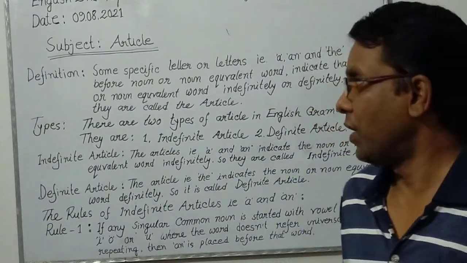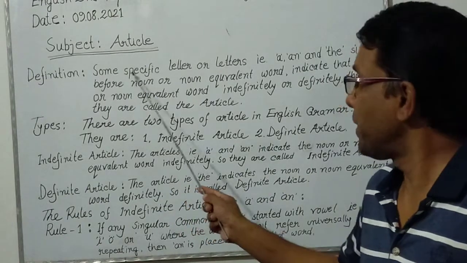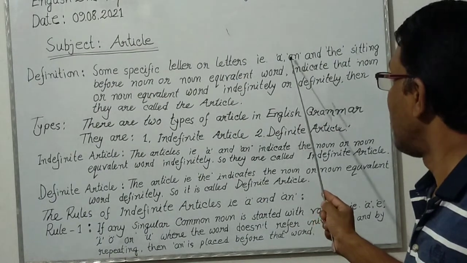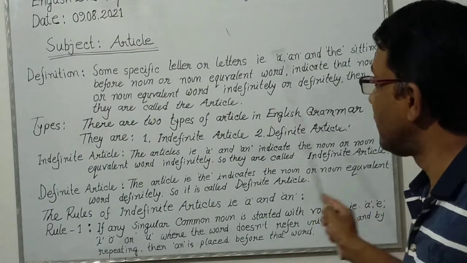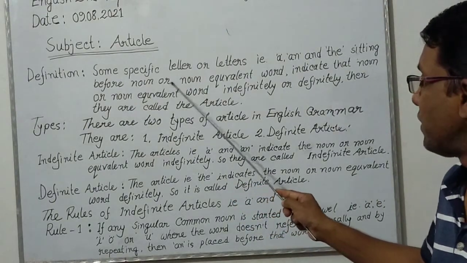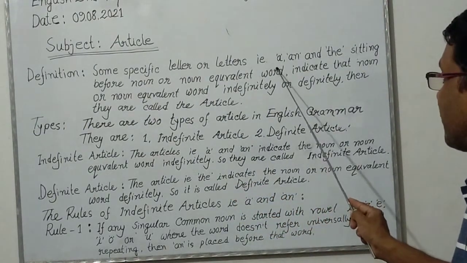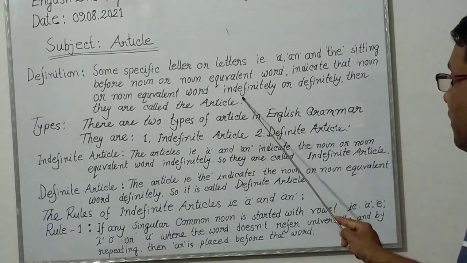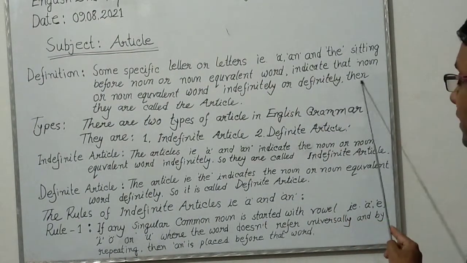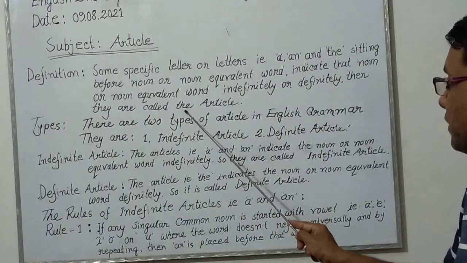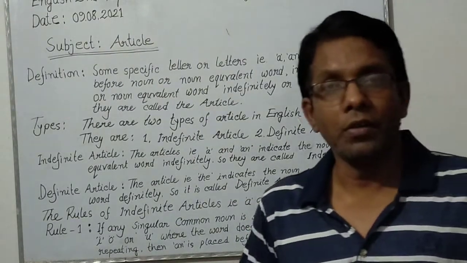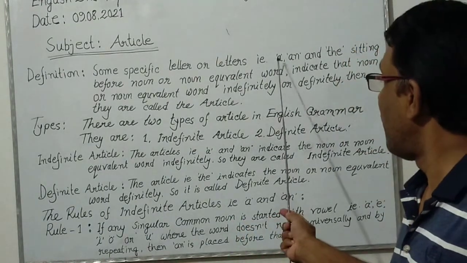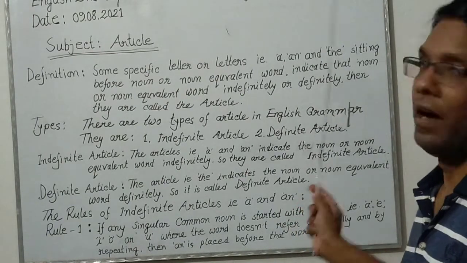Notice on the whiteboard: some specific letters, A, AN, and THE, sitting before a noun or noun equivalent word, indicate that noun or noun equivalent word indefinitely or definitely. Then they are called the article. You must know that here article is mainly a, an, and the.